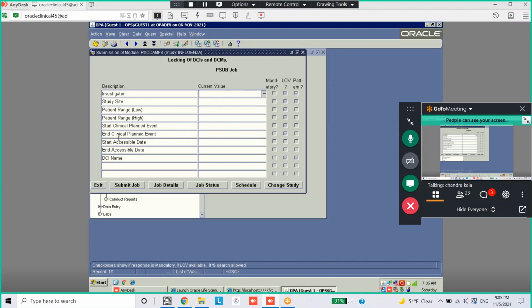Let's say if I freeze one site, all the DCIs and DCMs for that particular site will be locked. Okay, so you can exit.